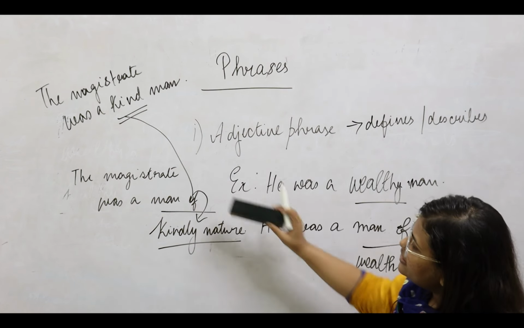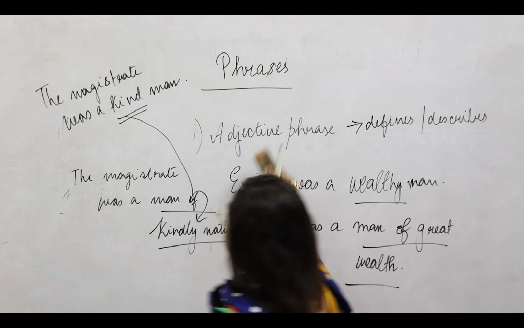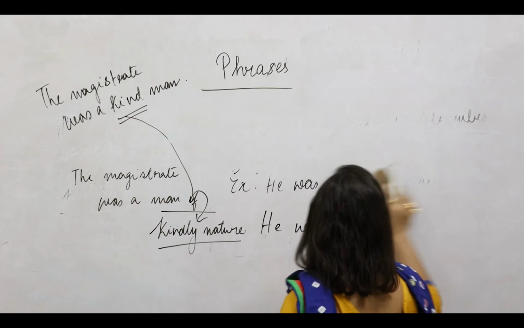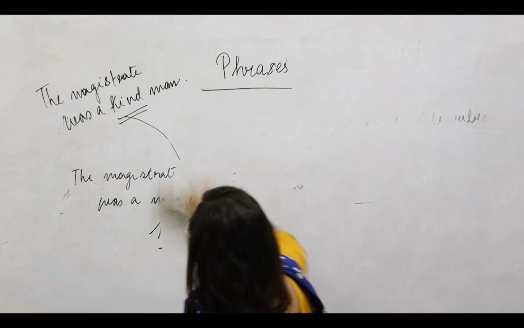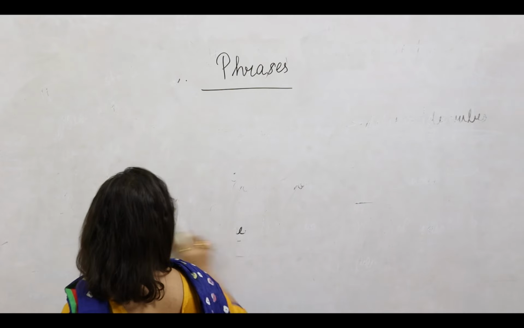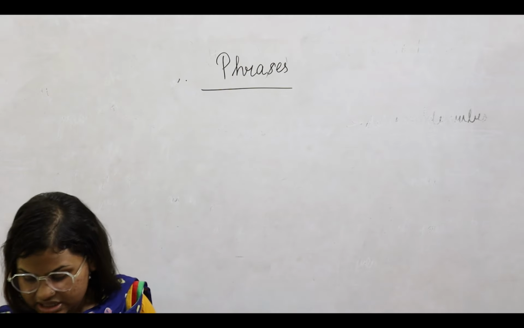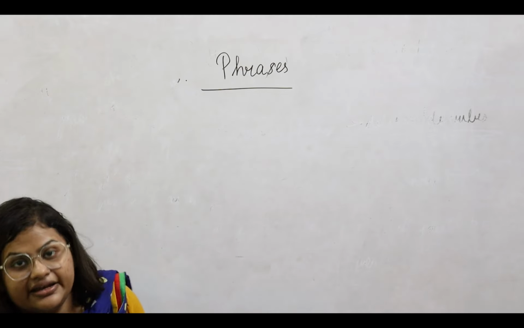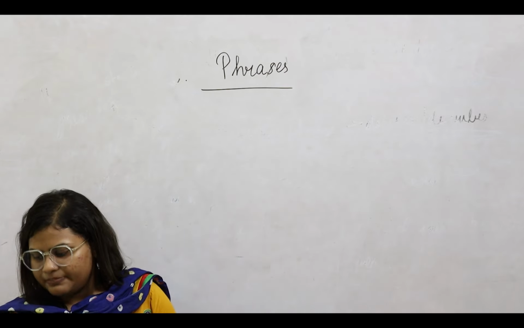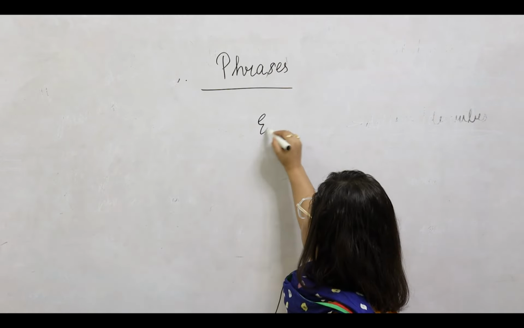So, this again has an independent meaning in itself. However, it is not a complete sentence. Now let us look at a few more examples of how we can write adjective phrases in our sentences. What is the use of a phrase in a sentence as such? Why do we have to make it so? Because it's the colloquial way of writing. It makes your writing much more standardized, and much more aligned to the basic standard forms of English.